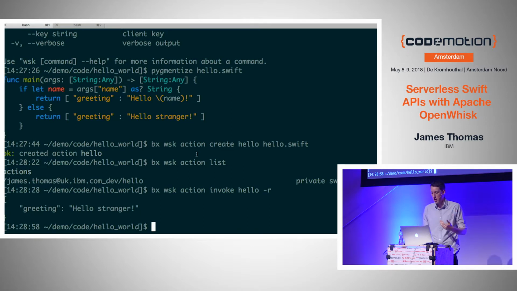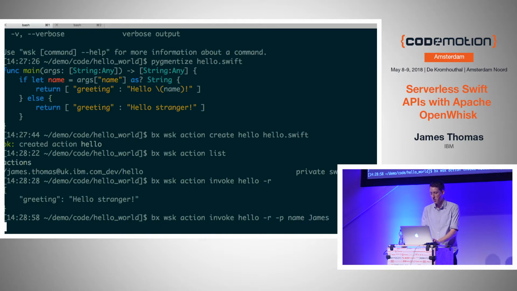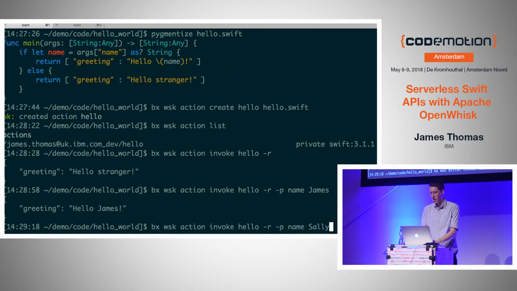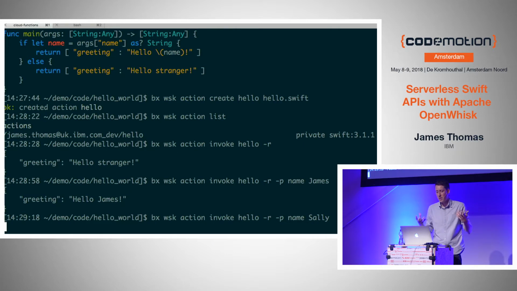The Wi-Fi is not great at the moment. And I can call this again, right? I can give it event parameters using -p. I can say, OK, James, and it should give me back hello, James. Come on, Wi-Fi. Yeah, there we go. And I can say hello, Sally. And hopefully it should just work, right?